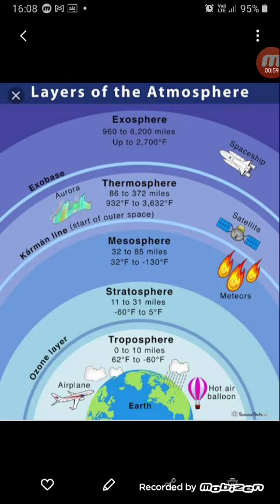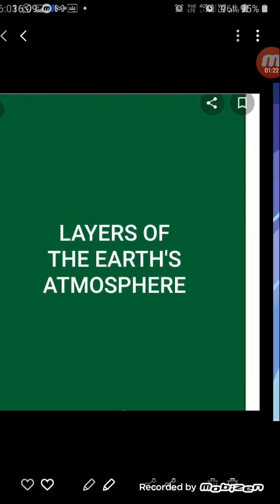Now we start counting these layers from right at the bottom. Like in this picture you can see the earth is over there and the blanket of air is surrounding the earth's body. So we start naming the layers right from below. That is, just above the earth's surface we have the troposphere. Now let us talk about the features of the troposphere.